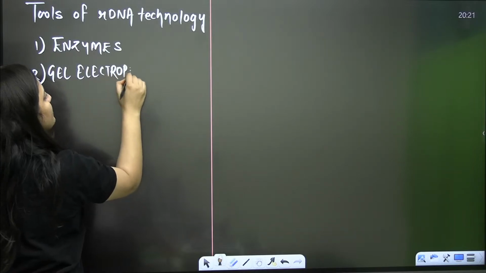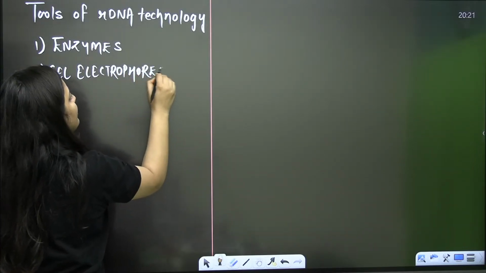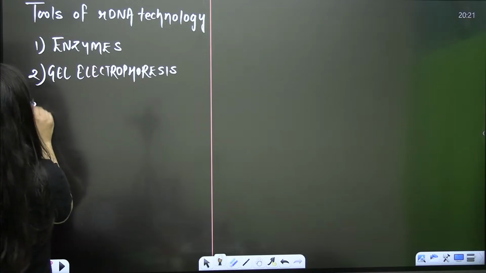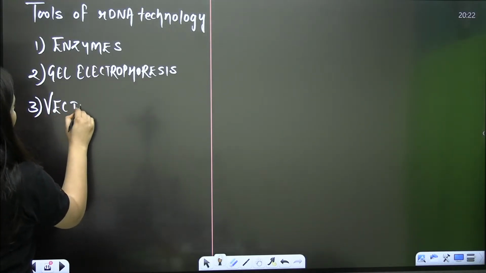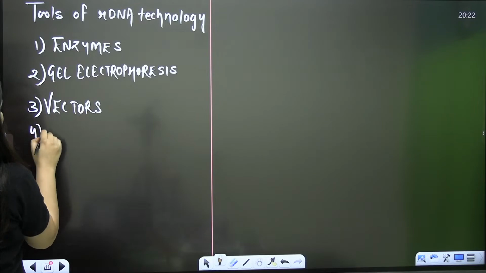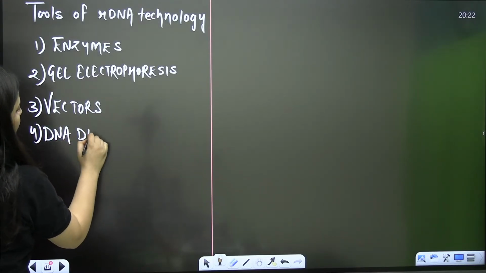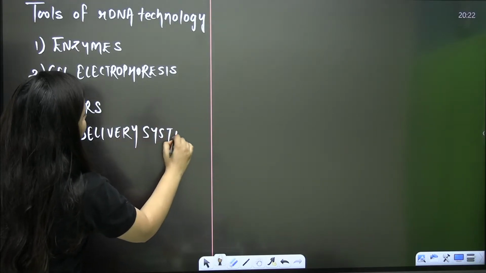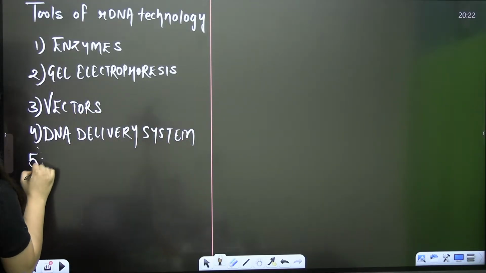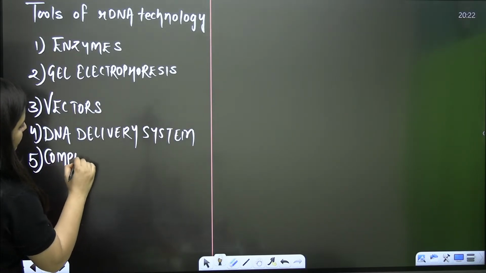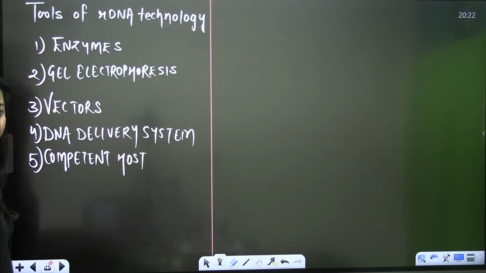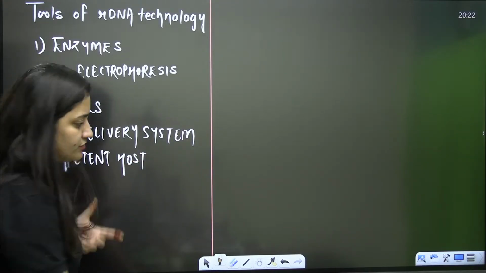The first is enzymes, second is gel electrophoresis, then come the vectors. Then comes the DNA delivery system, that includes electroporation, etc. And finally we need a competent host. These are the tools of biotechnology.